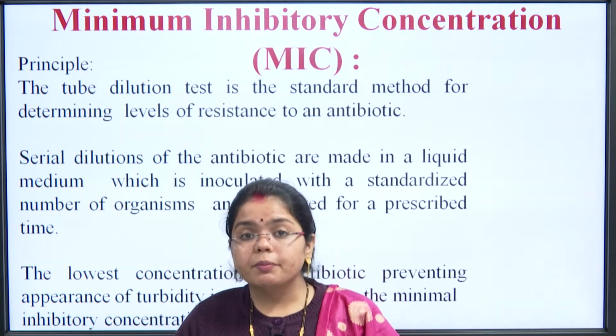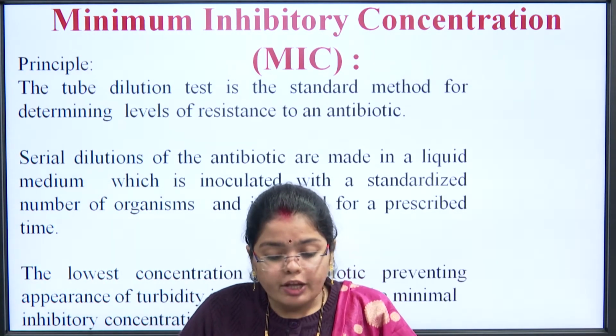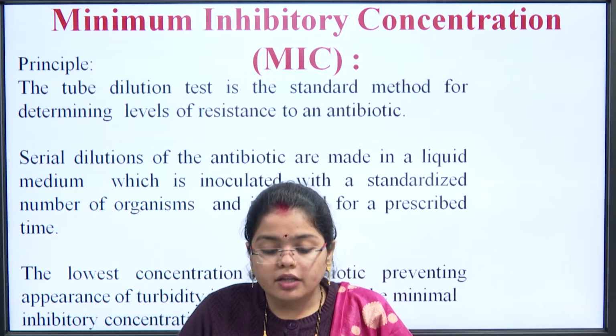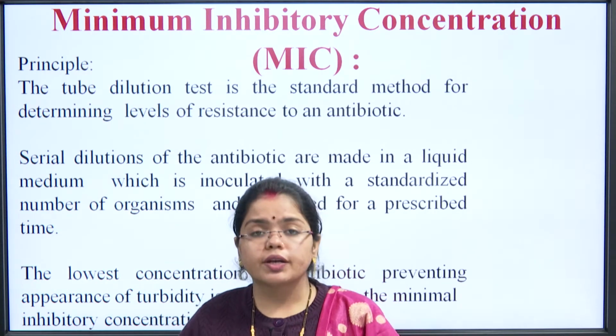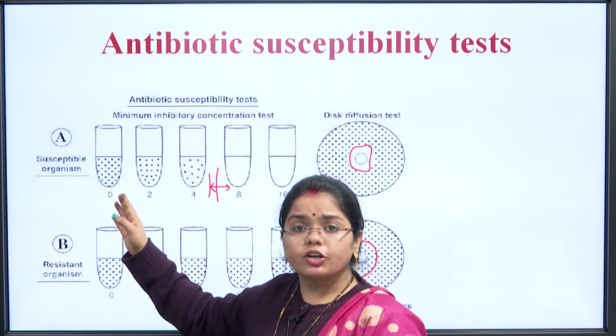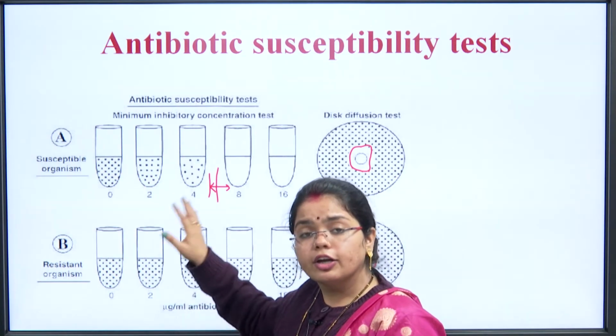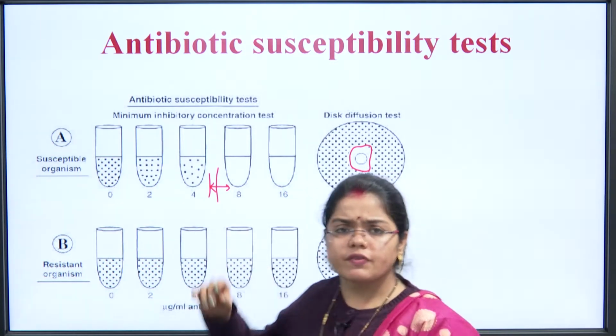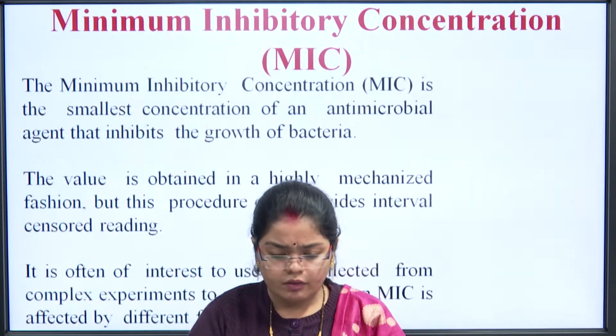Then what is the principle behind MIC? The tube dilution test is the standard method for determining the levels of resistance to an antibiotic. Usually the tube method is done, as you can see in this. We have placed the organism in the tube, and we have added the antibiotic into it. So, it is a tube method, and it is very easy for us to use.